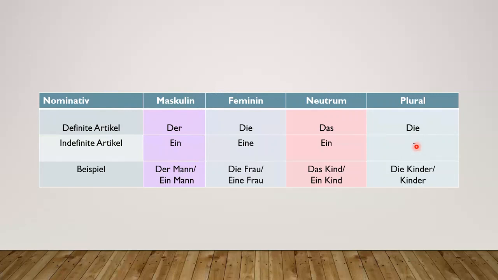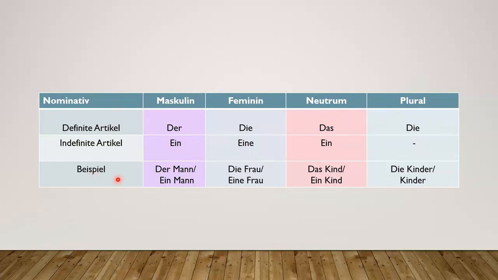So this is something that we should keep in mind. The reason why we have no indefinite article in nominative for plural is like we just discussed, right? Ein literally translates into English as one: one apple, one phone, one pen, one pencil. So when you are saying plural, that is more than one, right? If you are saying one more pens or something like that, it doesn't make sense. So that's why we don't have any plural for indefinite article.